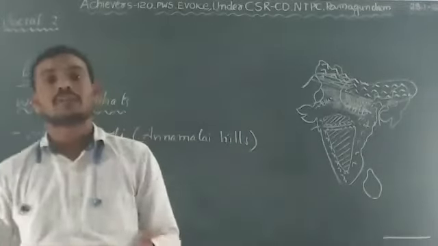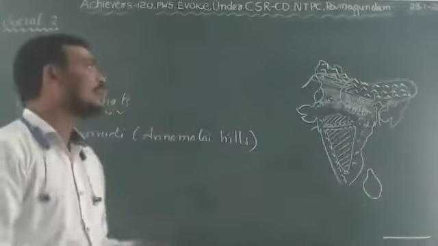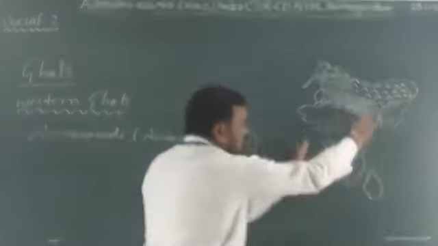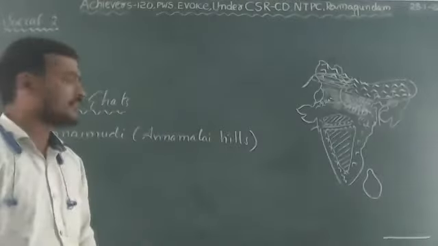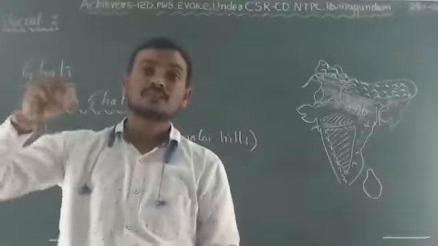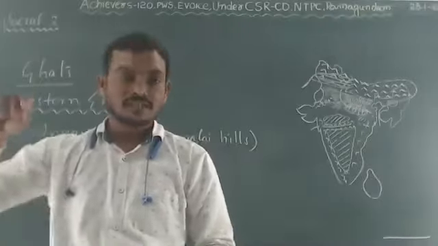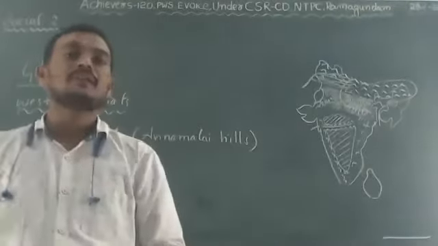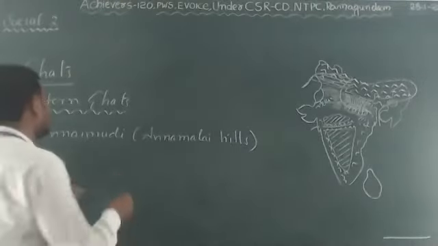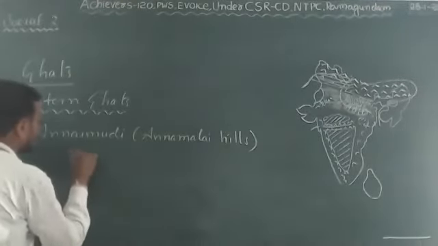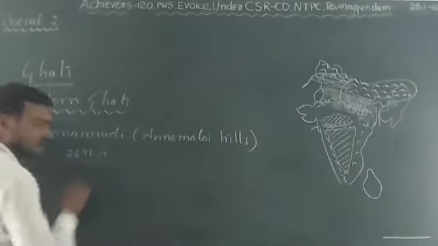Annai Mudi is the highest peak in Annamalai Hills. Annai Mudi is the highest peak in the Peninsular Plateau also, or in South India. So this is important. Which of the following is the highest peak in the Peninsular Plateau, or in the Western Ghats? The answer is Annai Mudi. The height of this peak is 2695 meters.